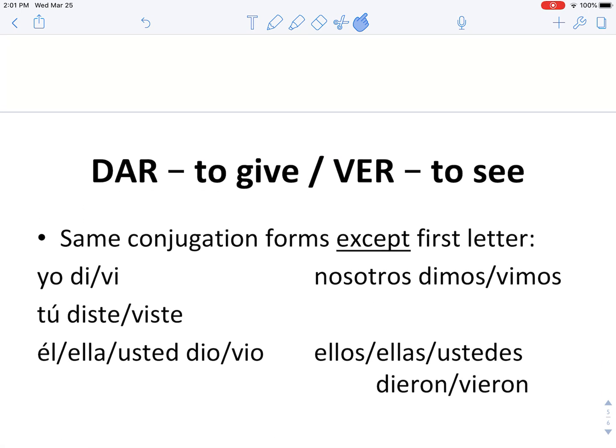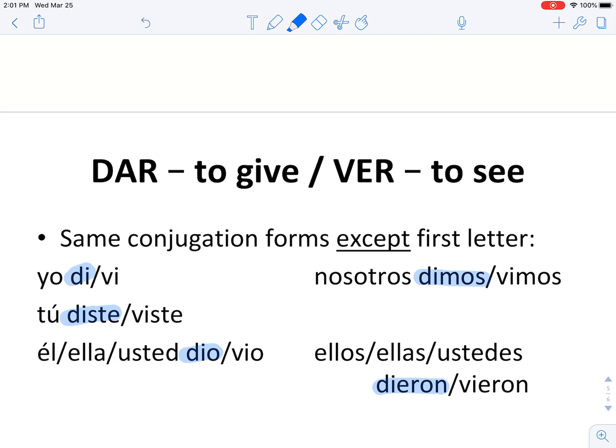So now we have dar, the verb to give, and ver, the verb to see. These verbs have the same conjugation forms except for the first letter, which you can see here. We'll do dar first. I'll highlight them for you so you can see a little bit better, and then as we say them, I'll erase.